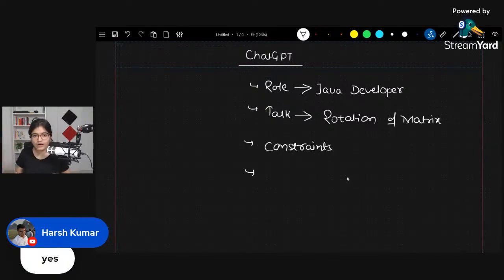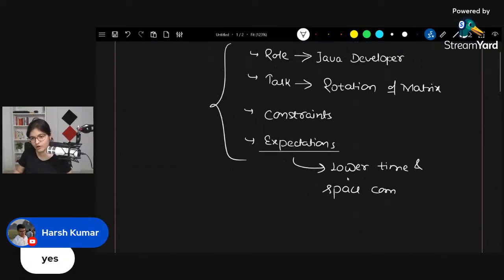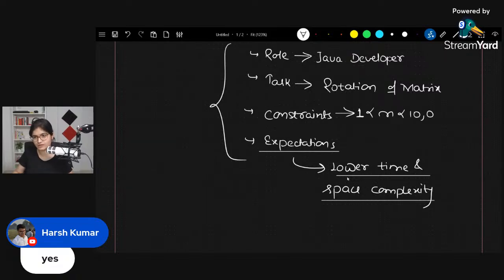Now, what are the expectations you have from this particular problem? Let's say you will say that the expectation is that I want a lower time and space complexity for your code. So whatever code you will write now, I want a lower time and space complexity for that code. What is the constraint? The constraint is, let's say, I'm taking the value of n in the given matrix from 1 to, let's say, 10,000.